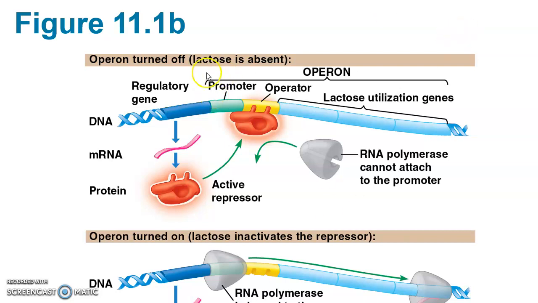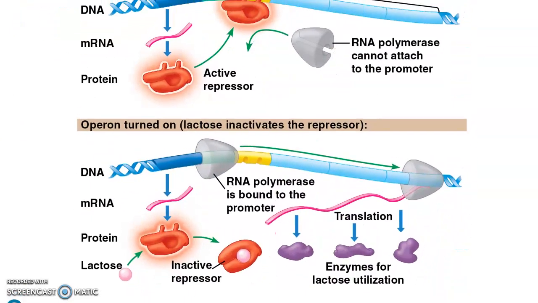There is a lactose operon. If there is no lactose present, then the operon, or set of enzymes responsible for breaking it down or digesting it, is turned off. If there is lactose present, then the operon is turned on.